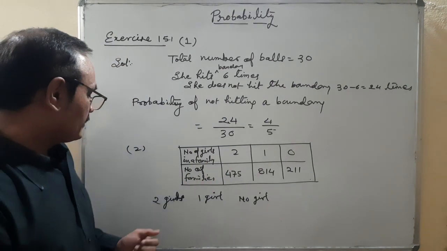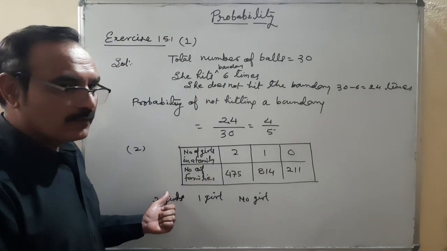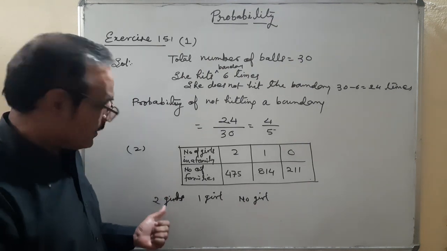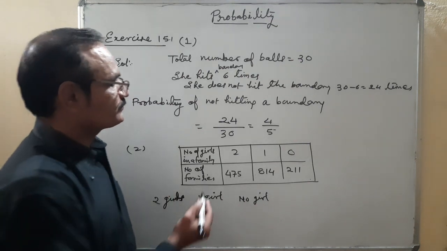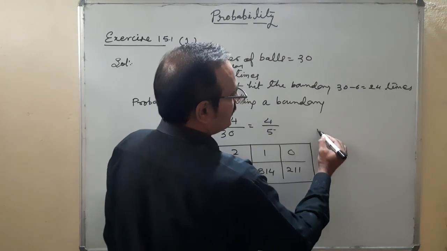We are going to find the probability of a family having 2 girls.